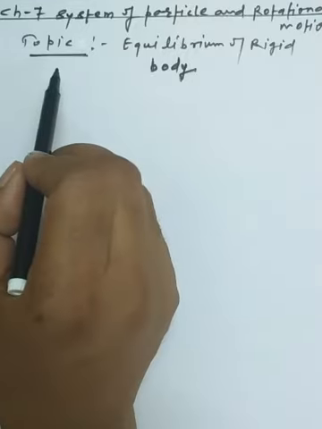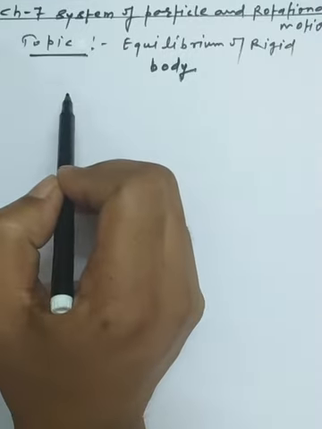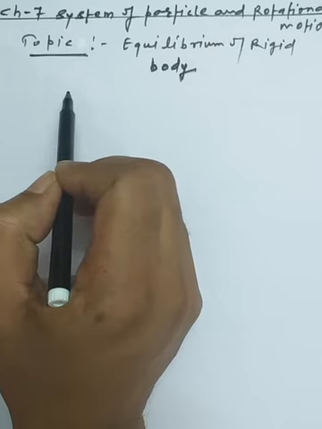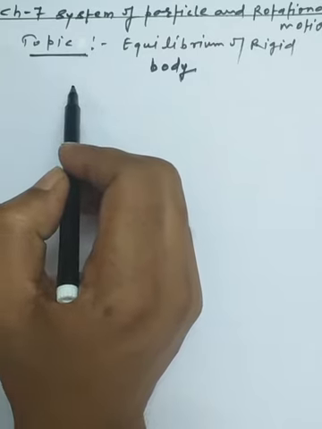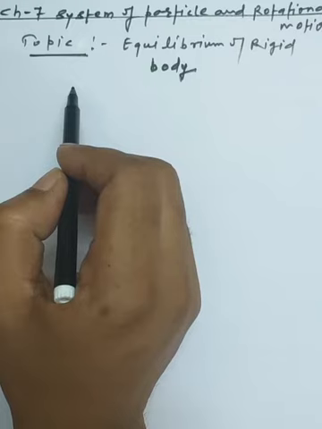Now, dear students, chapter number 7, System of Particles and Rotational Motion, and the topic for discussion here is equilibrium of a rigid body. As we were discussing mechanics, we have also discussed equilibrium. We have discussed the meaning that if the net force on a given body is equal to zero, it is a condition of equilibrium.